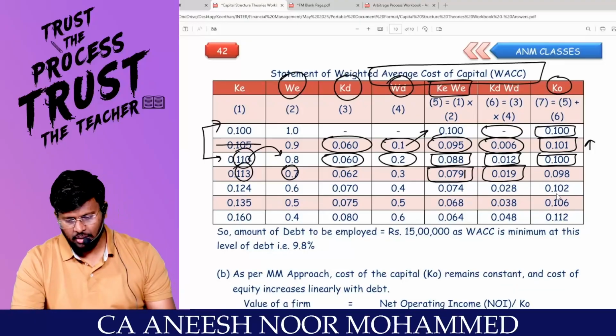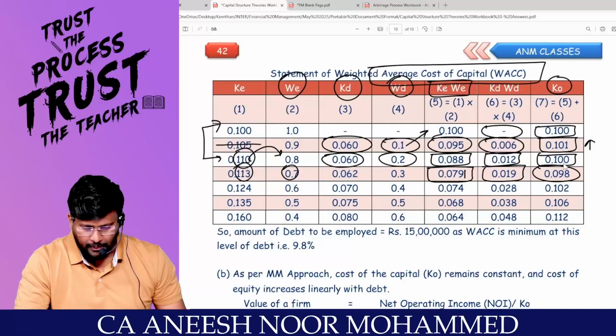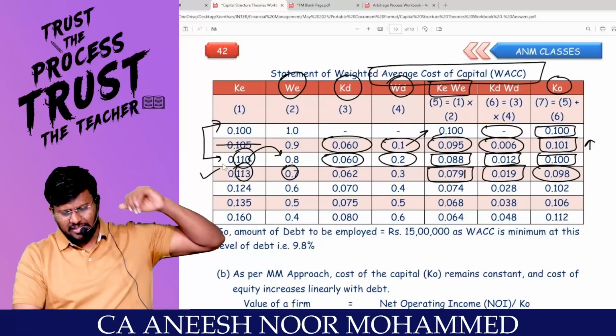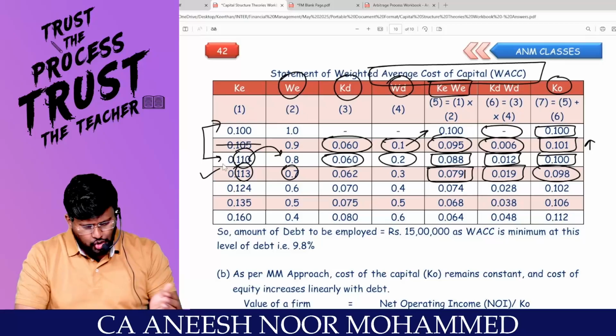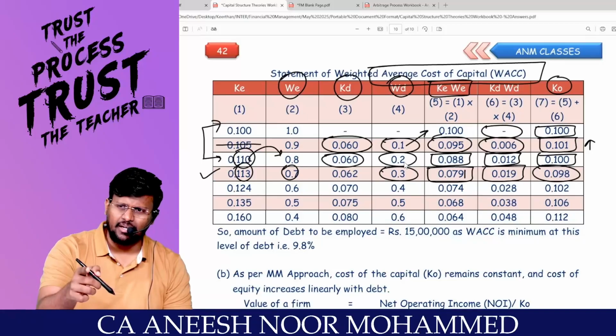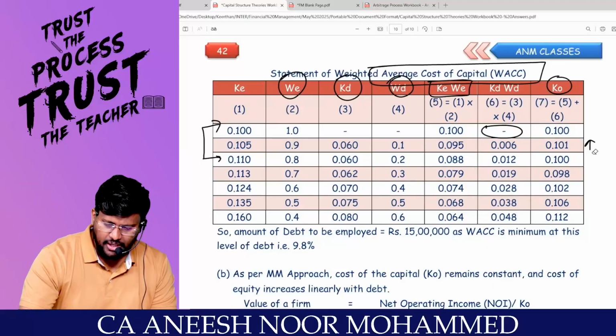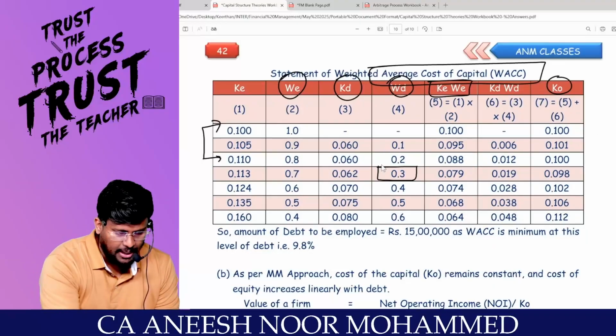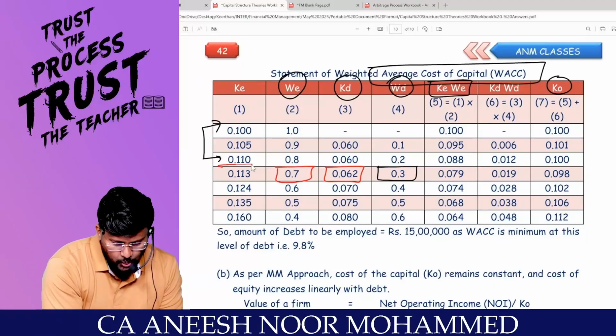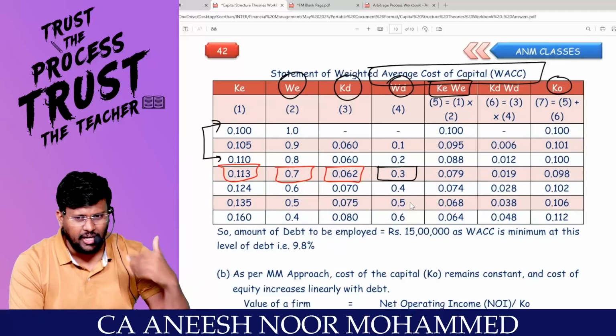7.91 comes to 9. Okay, this is better, because earlier the KO was 10%. Now, because of injecting how much percent debt? 30% debt. So KO reduces the value of the firm. So according to me, as of now, it's better to inject how much percent debt in the capital structure? 30% debt in the capital structure. So this is the best option. Actually, at this option, the value of the firm will be highest. That is why this is called optimum.